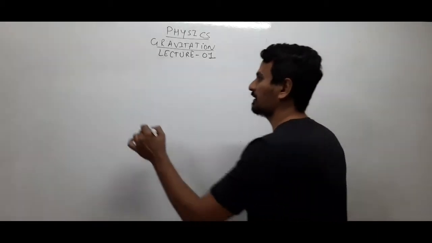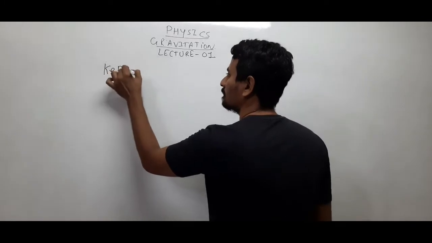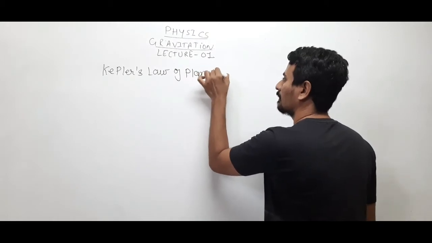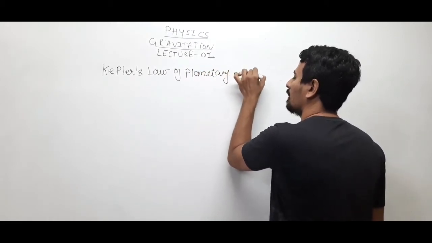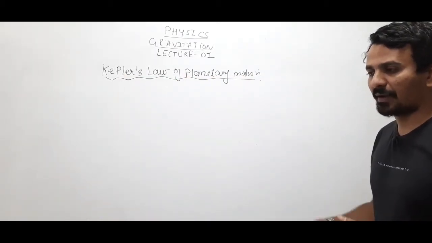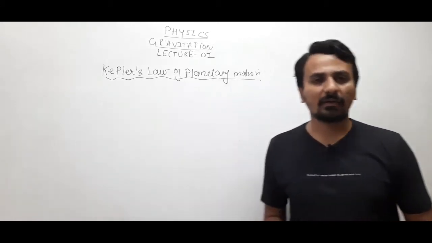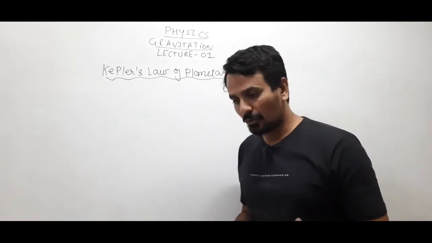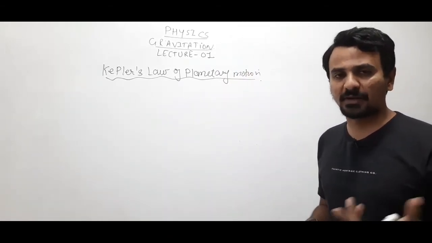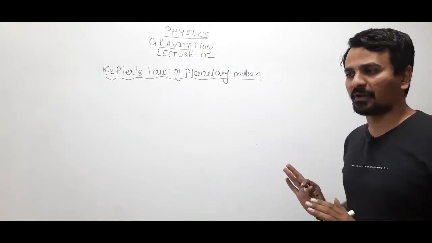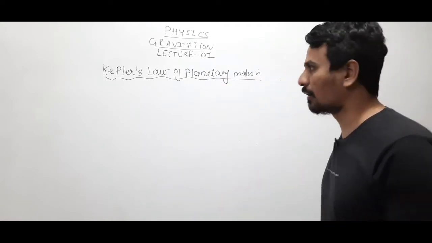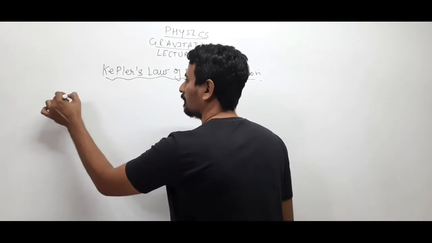Clear? So Kepler's laws of planetary motion. Let us discuss the first law of Kepler, right? See, actually the statements or the laws which are being said by any scientist are to be written as they are, right? So you have to write the law as it is given in your book, right? I'll just explain the law and we'll also see the proof of Kepler's second and third laws, right?